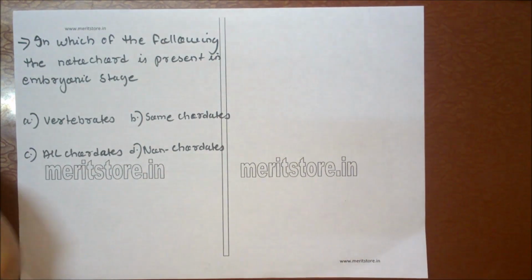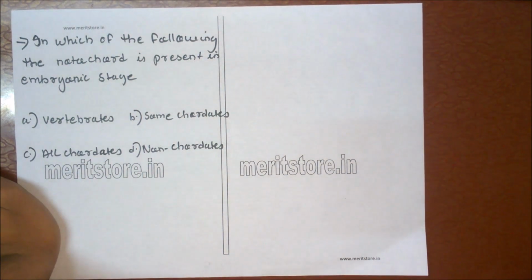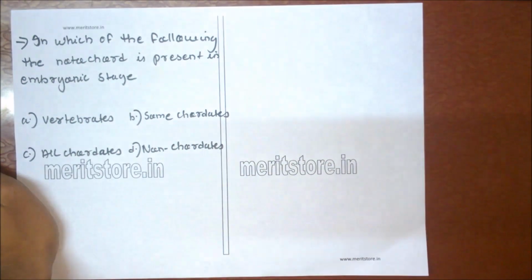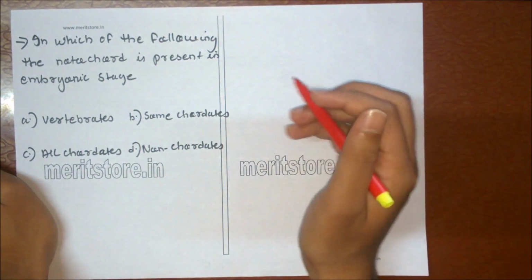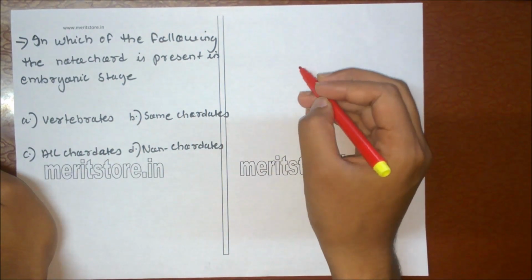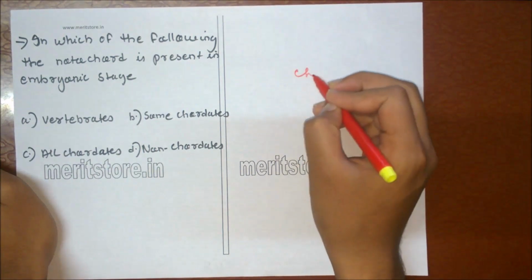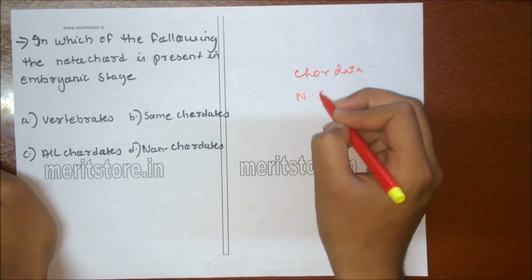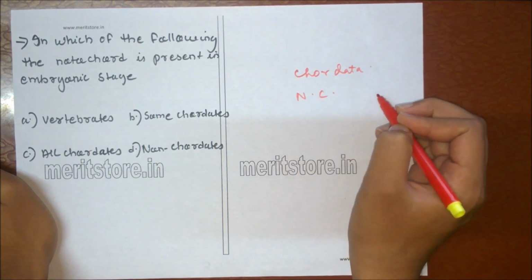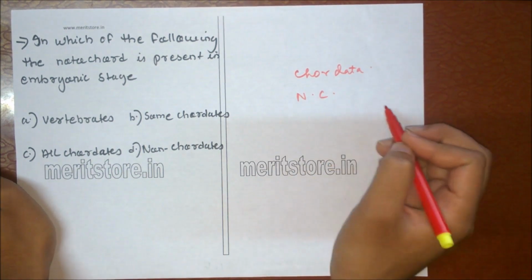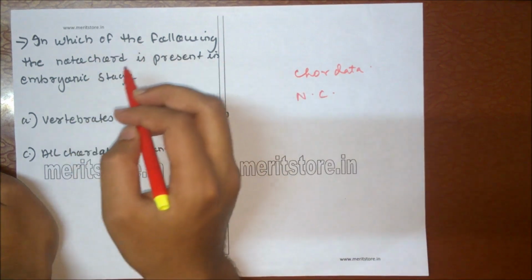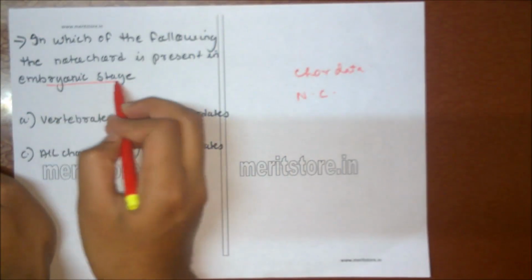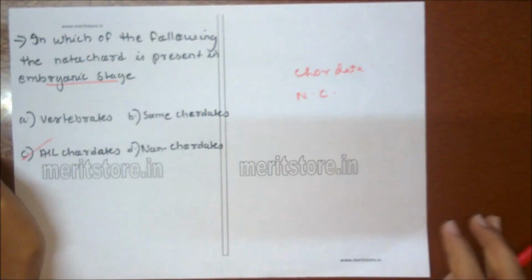In which of the following is the notochord present in the embryonic stage? A. Vertebrates, B. Some chordates, C. All chordates, D. Non-chordates. Notochord is the prime diagnostic feature of phylum Chordata. Chordates possess notochord either throughout the whole life or during the early embryonic stage, so the notochord is present in the embryonic stage in all chordates.